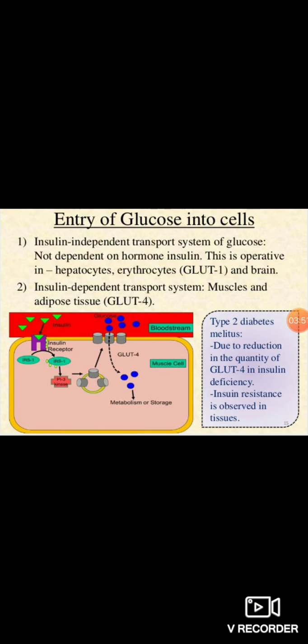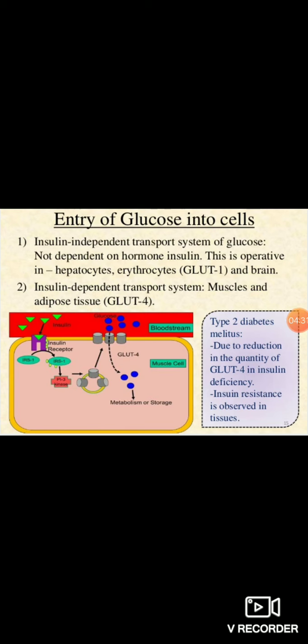For the entry, glucose is not permeable through the cell membrane or plasma membrane, so it requires a particular transporter in the plasma membrane of the cells. Another point is that the transport of glucose from the blood into some cells depends upon a particular hormone, known as insulin.